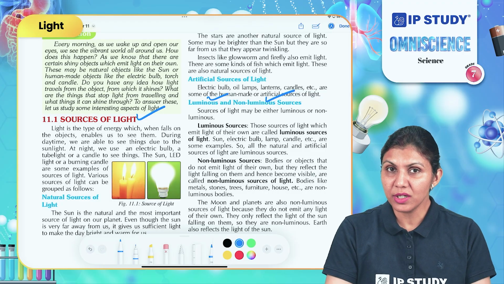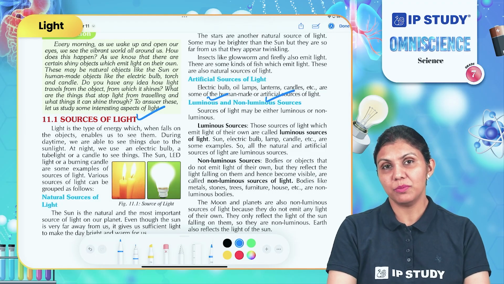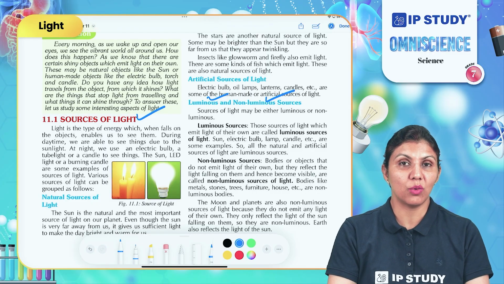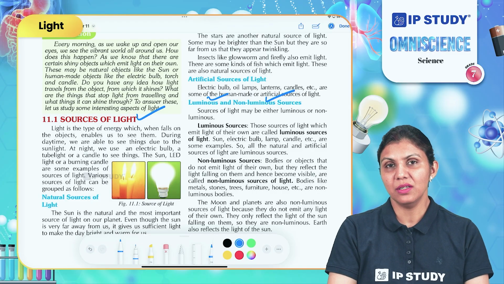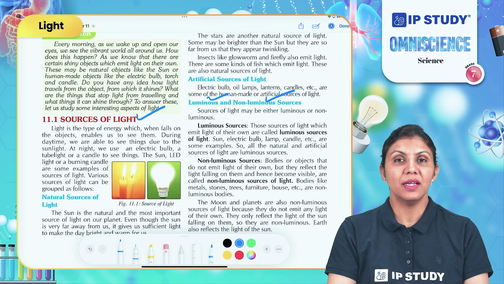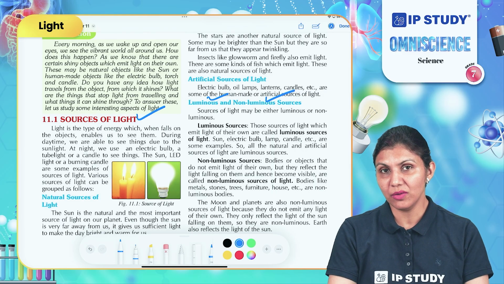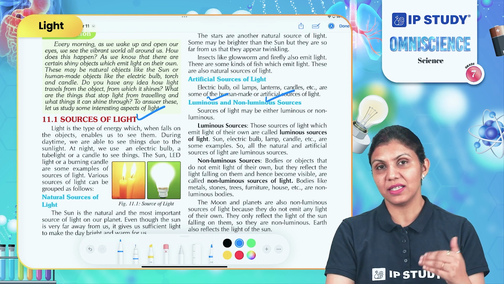What are non-luminous objects? Any object which has no light of its own. For example, the moon. The moon does not emit any light, but it is a source of light, though it is a non-luminous object. How? Because it is reflecting the sunlight.